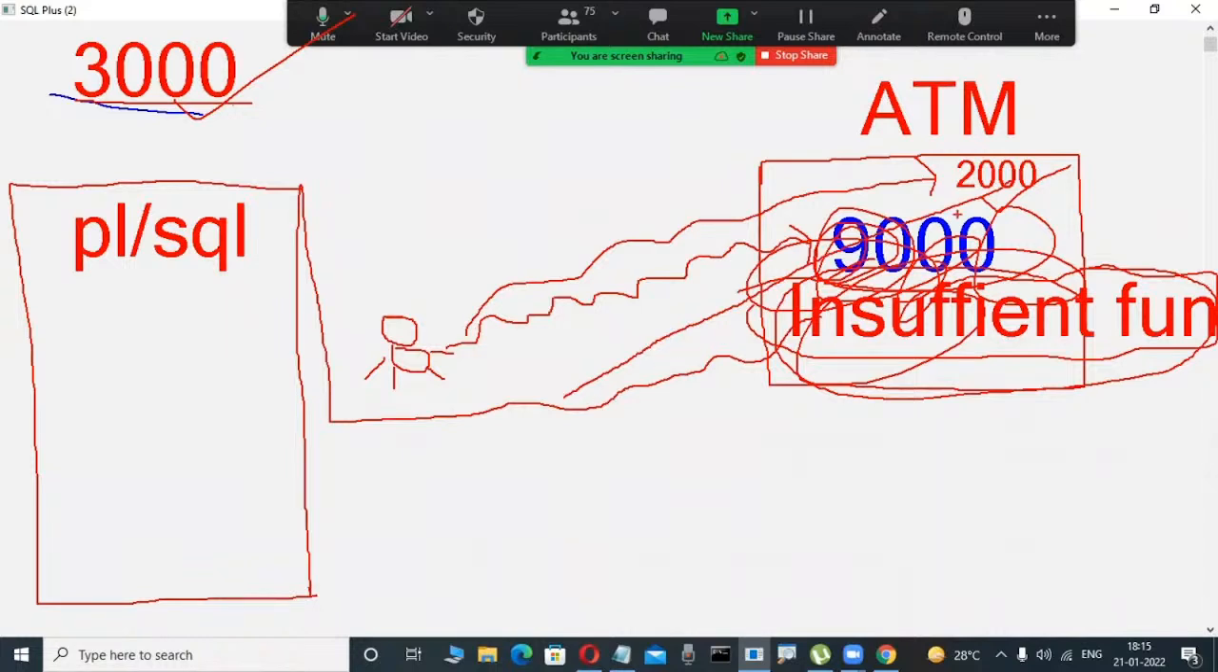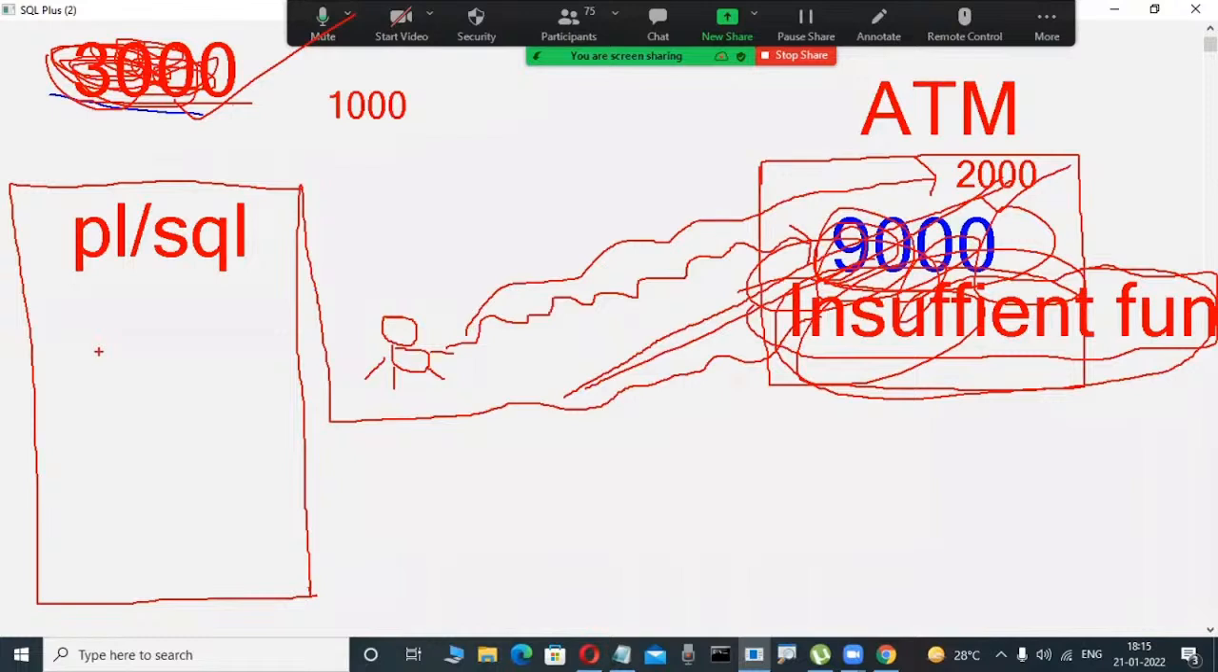Now, whenever we withdraw 2,000, how much is the available balance? 3,000 minus 2,000, that is 1,000. I want to affect that in my database. Otherwise, if 2,000 is withdrawn and 3,000 is still available, the total banking system would collapse.